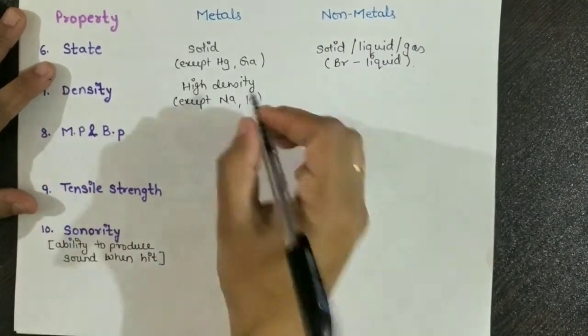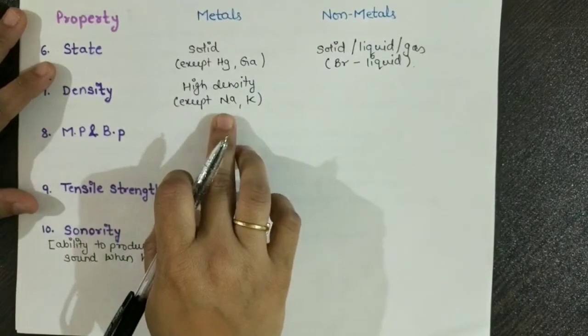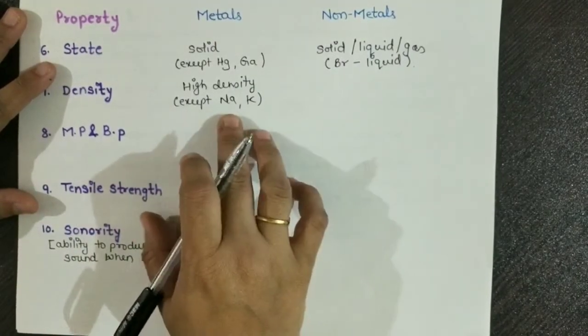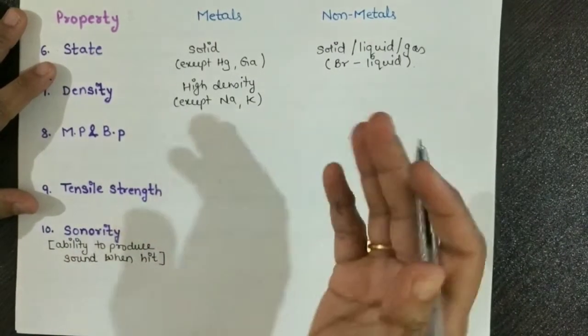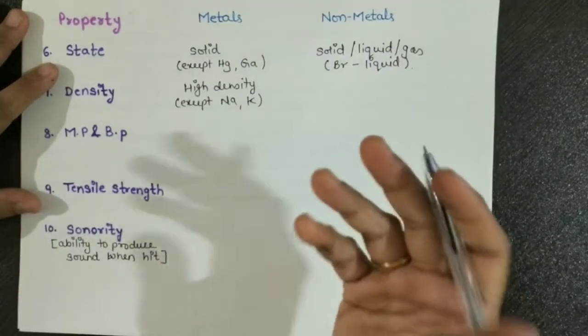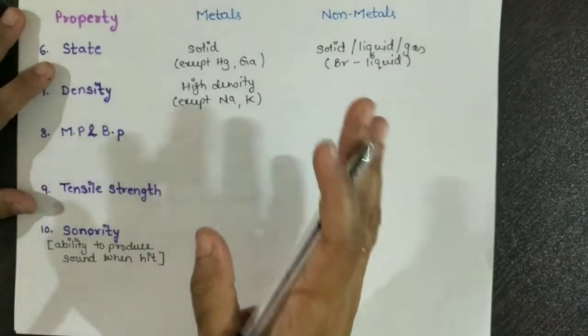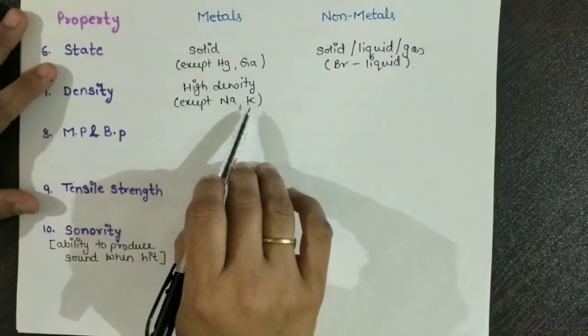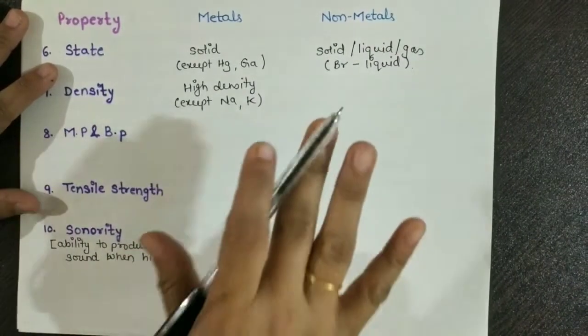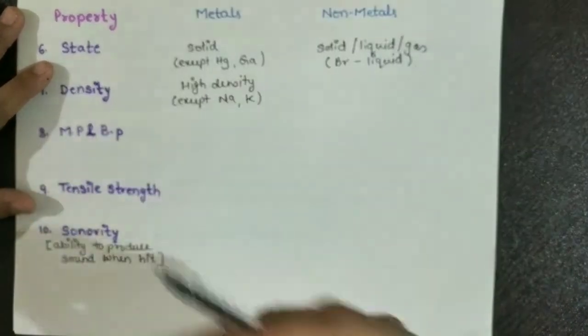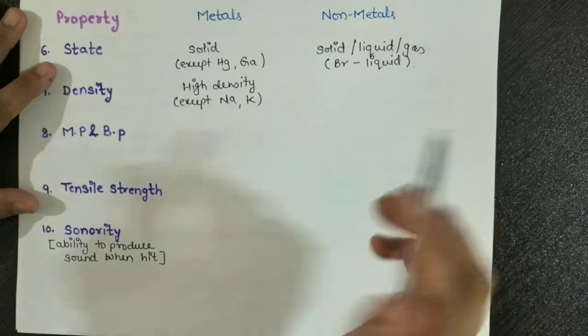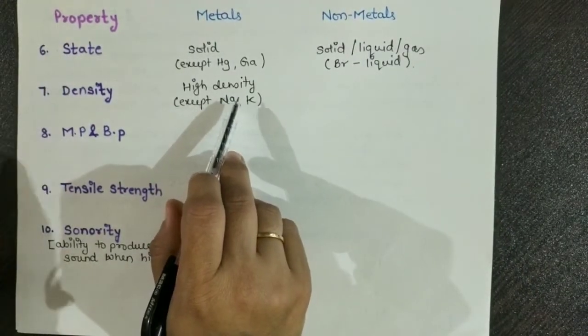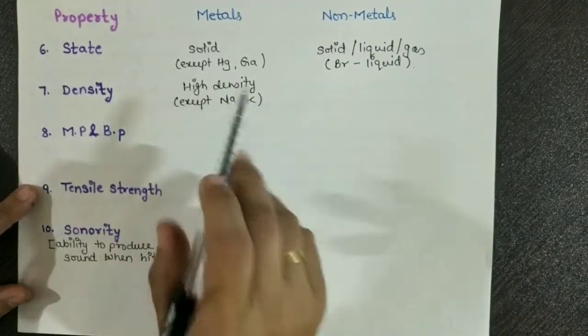That means if you just keep the metals, that is sodium and potassium, in water, they will actually float on water because of the less density. Otherwise all the metals except sodium and potassium will just settle down at the bottom. They will not float on any liquid. That is why we can say they are having a high density.